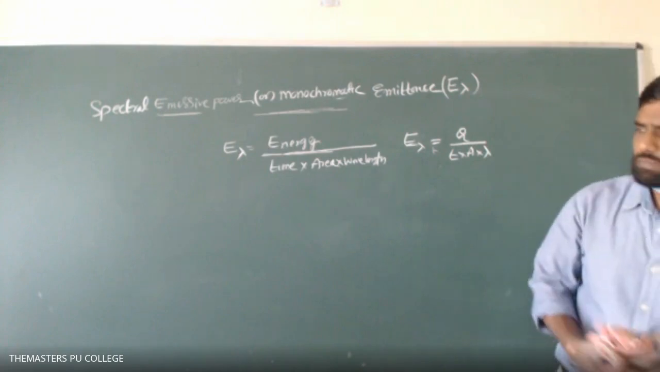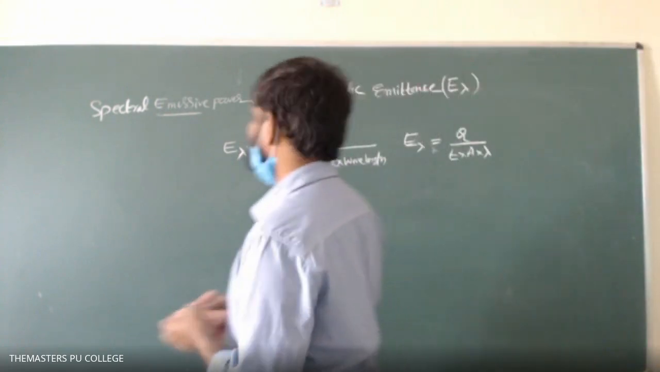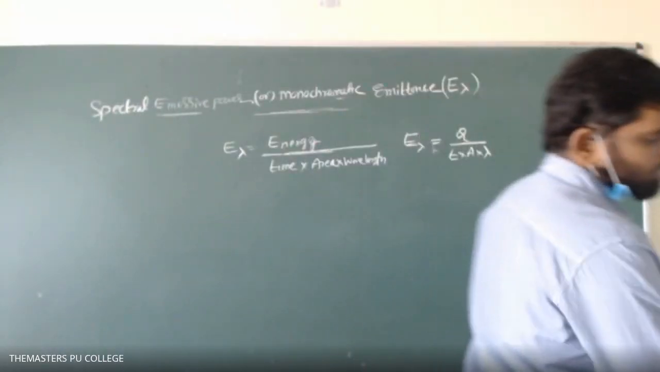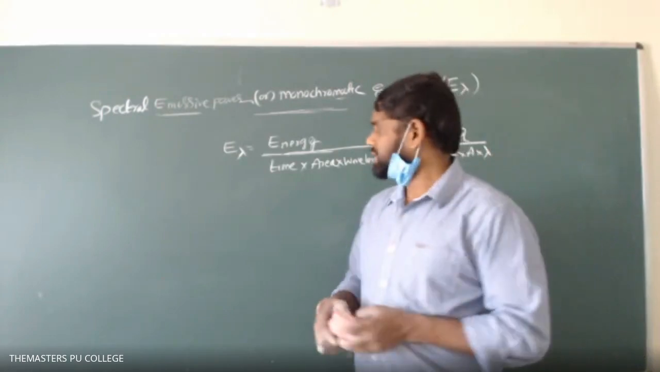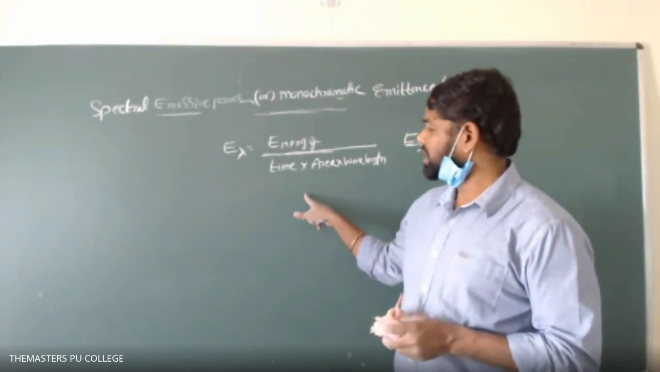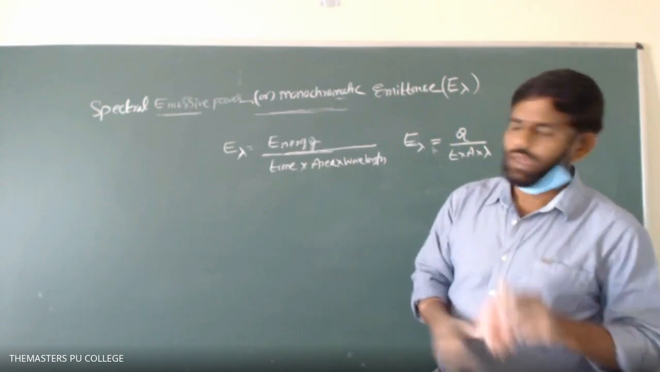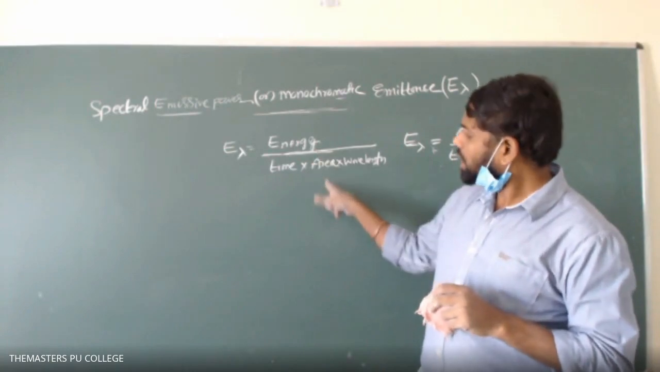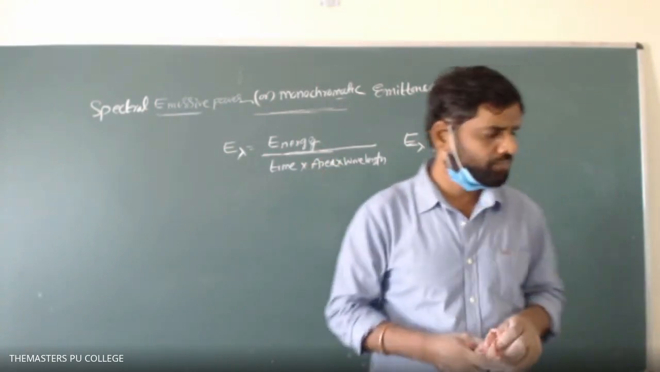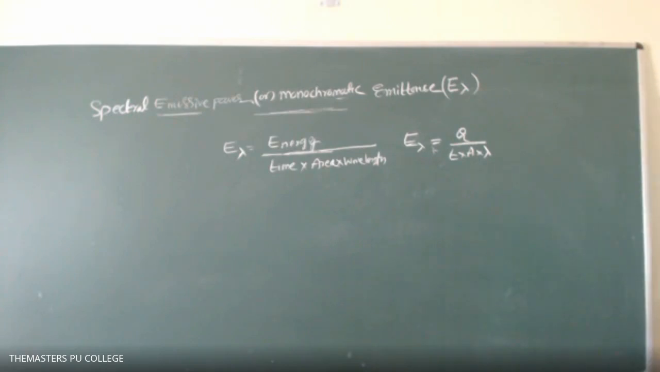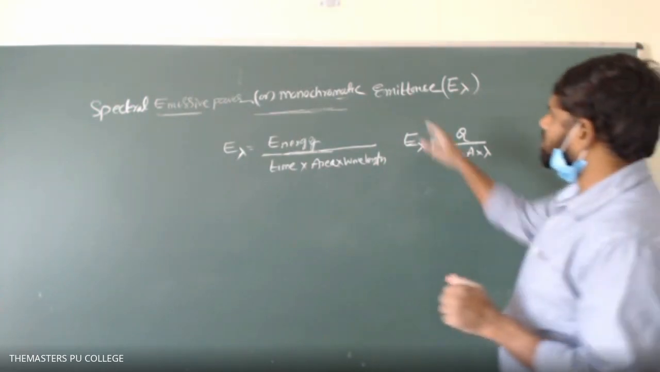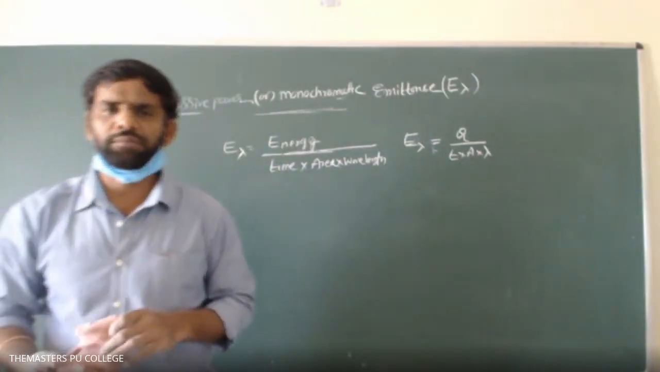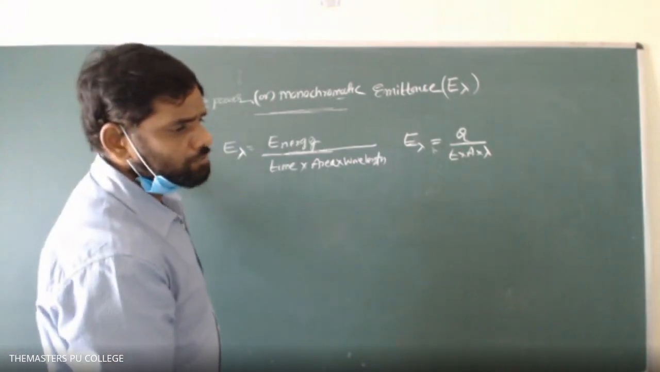Any one word you can keep. Sir, please repeat. Okay, I'm repeating that. Just have a look at it. The energy emitted per unit time, per unit area, and per unit range of wavelength is called monochromatic emittance or spectral emissive power.